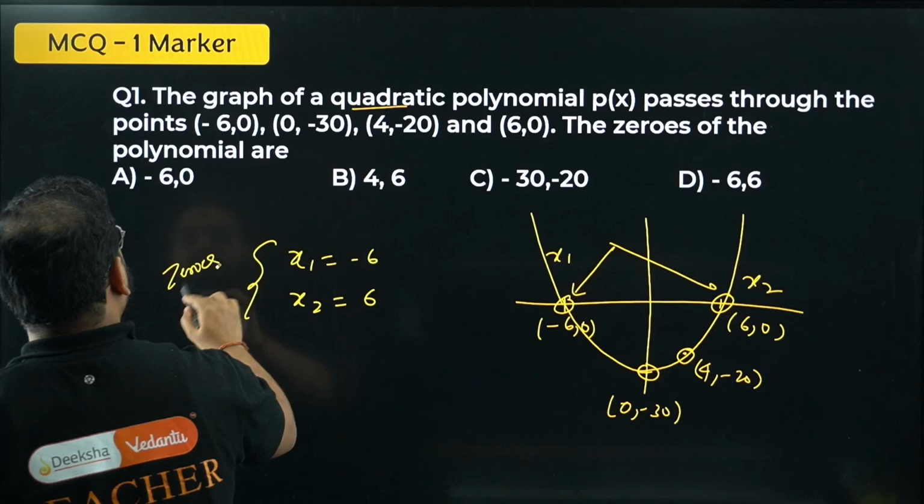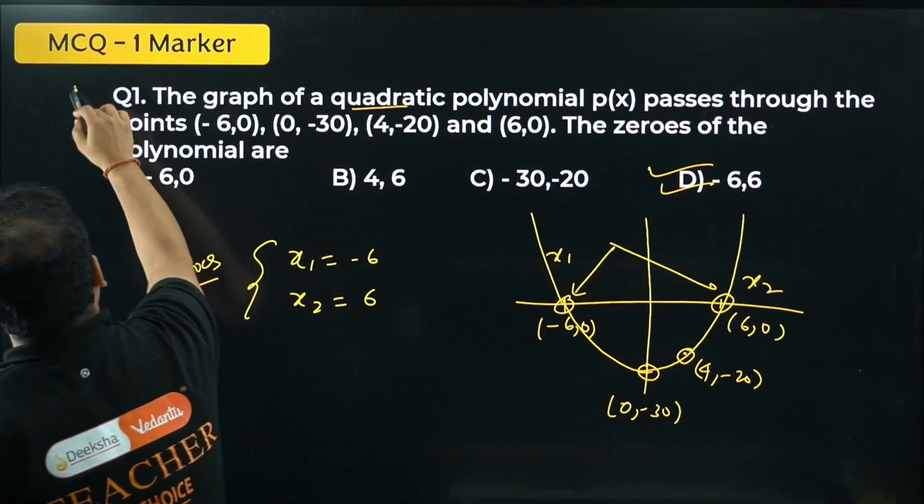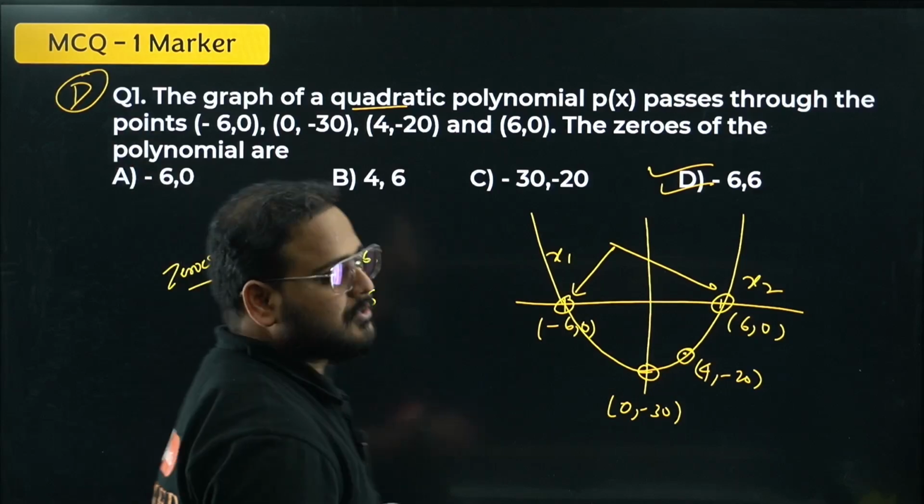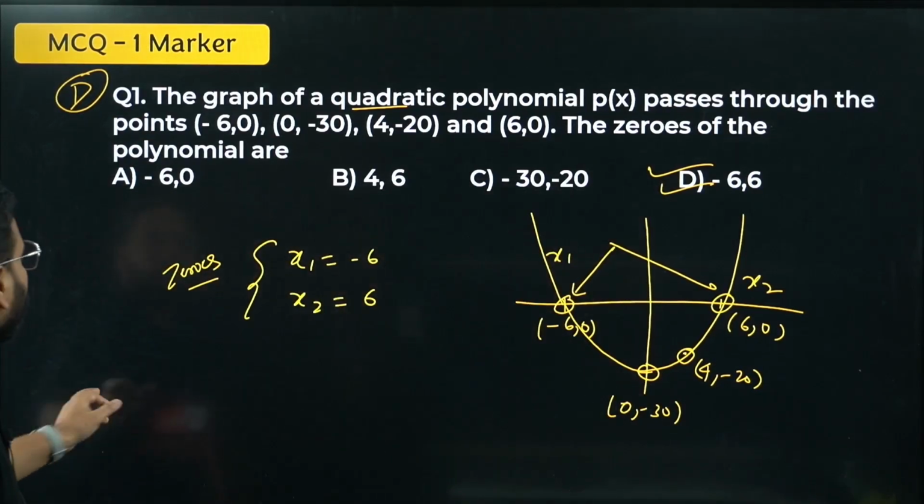Is called as zeros. Any point like that? Okay, option number D. Option number D they have given, okay? Chaliye, simple problem, not difficult at all. Let's move on to question number 2 quickly.